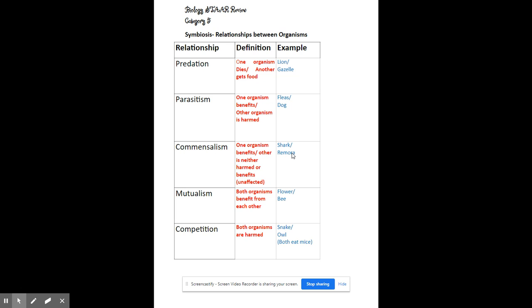They both prey on mice for their food. So they're competing with each other for resources. If the snake doesn't get the meal today, then the snake is harmed. If the owl doesn't get the mice today, then the owl is harmed. Since they're competing, one of them is going to be harmed at some point in time.